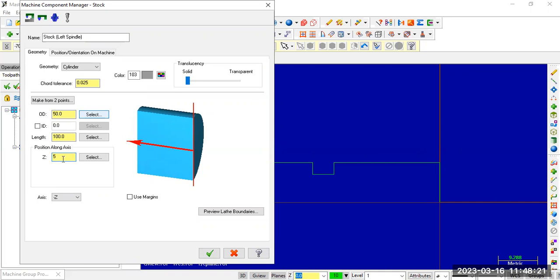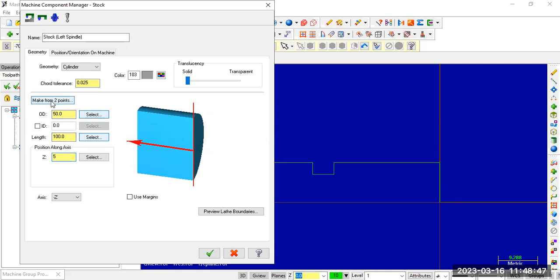This 5 mm will be covered in the facing operation. After defining the stock dimensions, 50 and 100, if you want, you can change them. Instead of 50 you can give 40, instead of 100 too, but it must be more than the dimensions of the final component. So I am keeping the 50, 100 defaults.